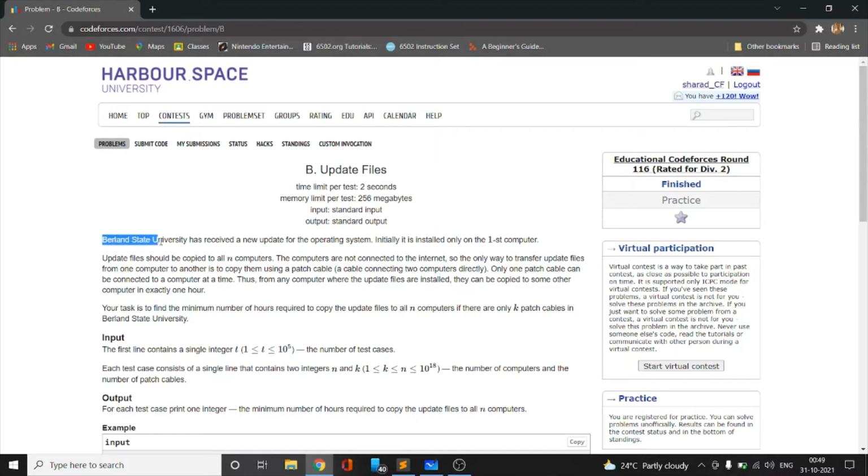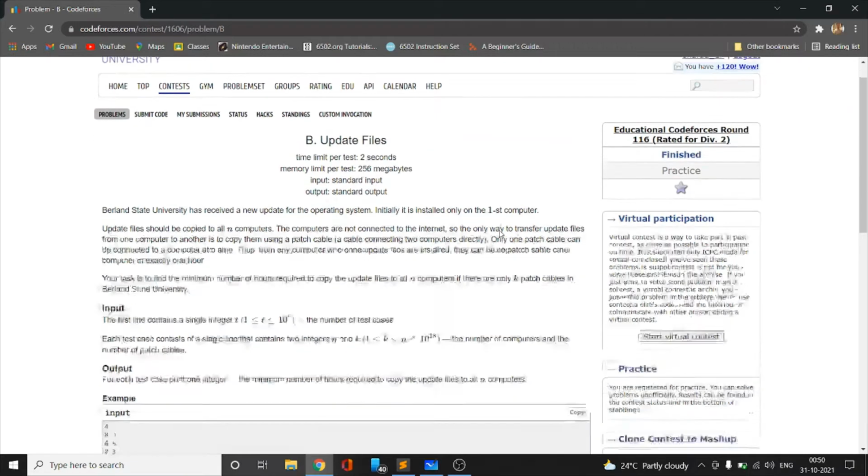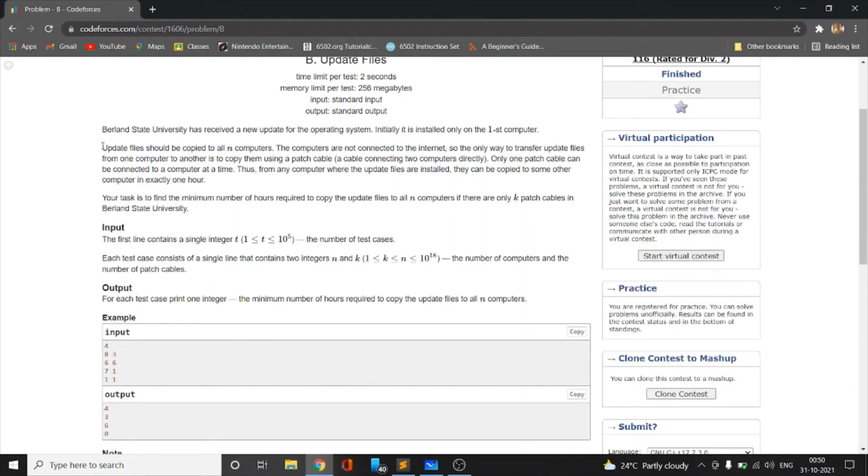Berland State University has received a new update for the operating system. Initially it is installed only on the first computer. So a notable thing here is that the file, which is a new update, is installed only on one computer at the beginning. Next, the update files should be copied to all the n computers. There are n computers in total and all the computers should have the files by the end of the operations.